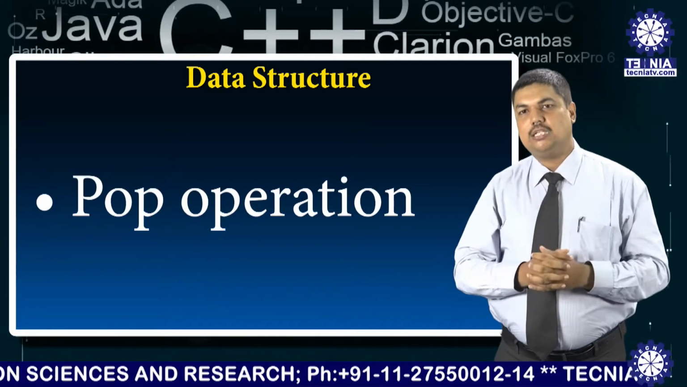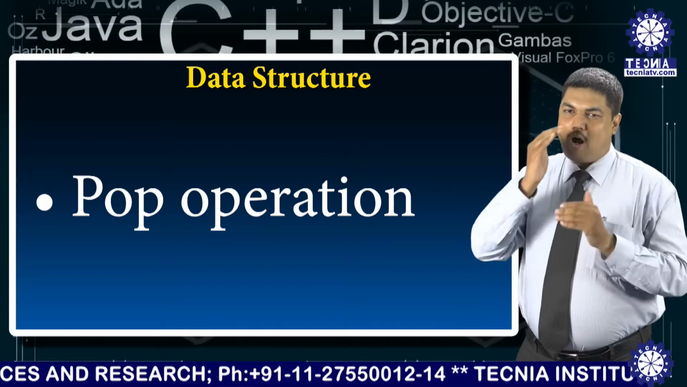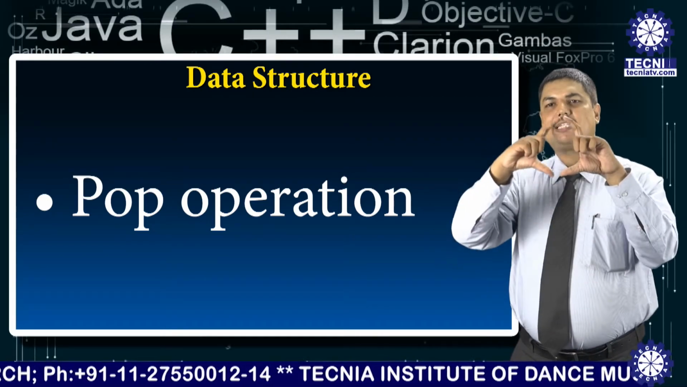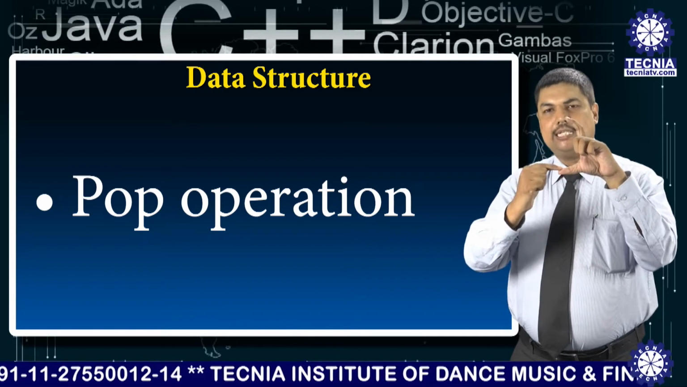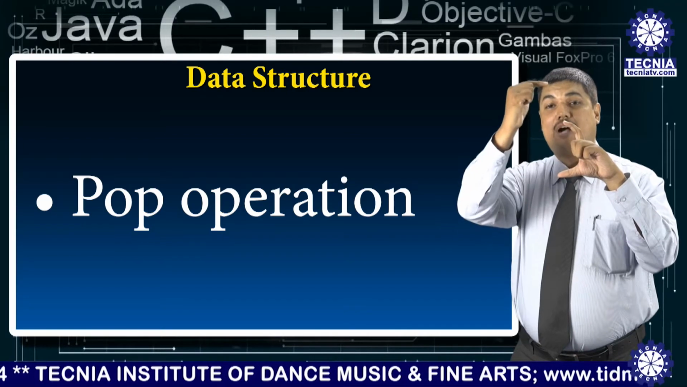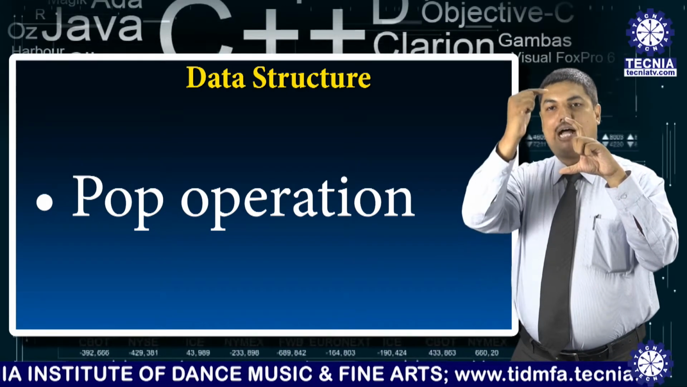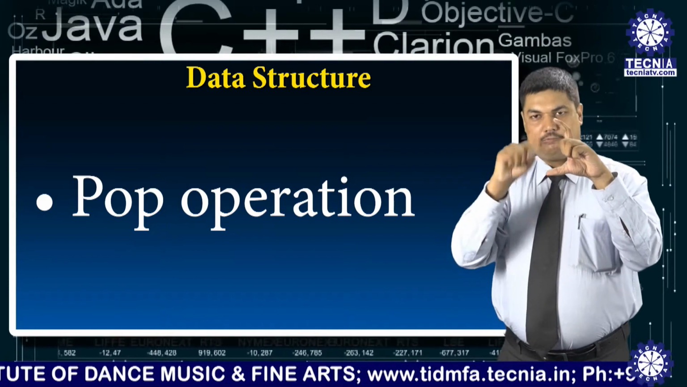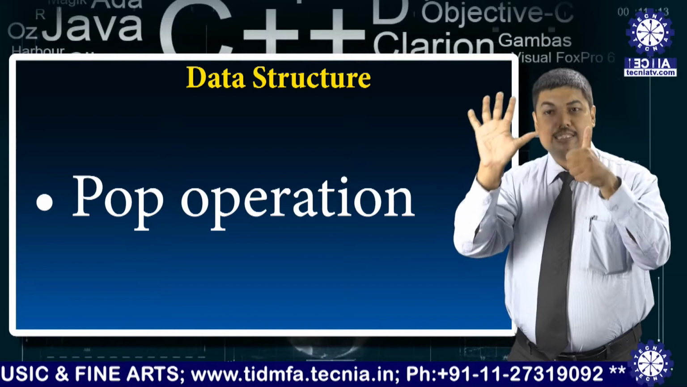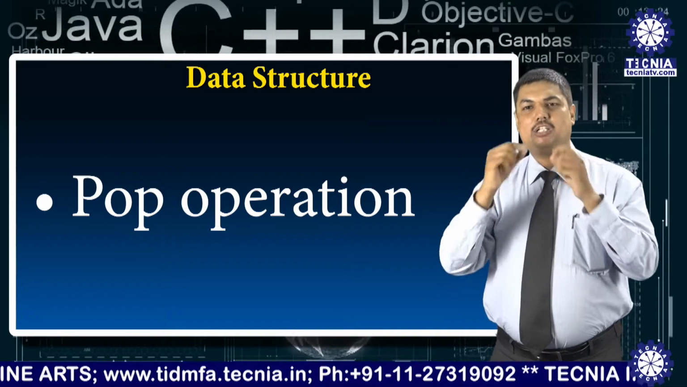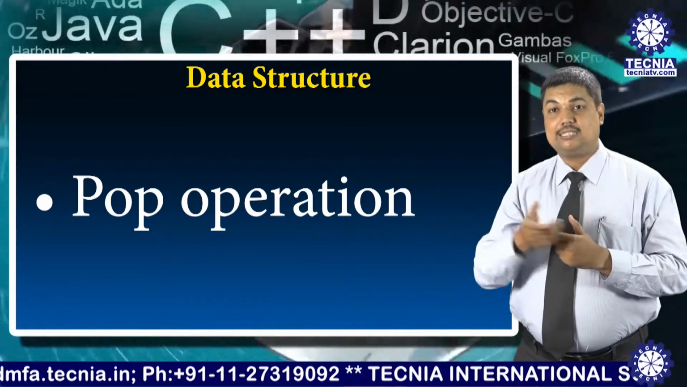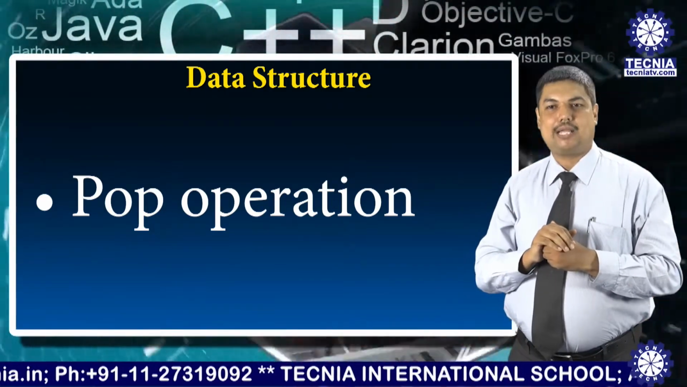Another operation is called the pop operation. Pop means deleting an element from the stack. This is a stack with positions 0, 1, 2, 3, 4, 5. When we count 0 to 5, it has 6 elements. This 6 is known as the max size of the stack. What is the max size? The capacity of a stack is known as the max size.